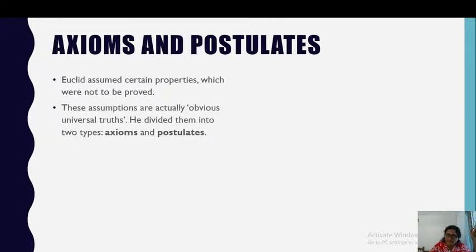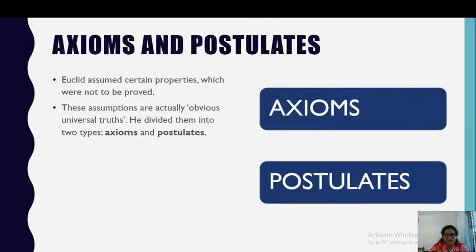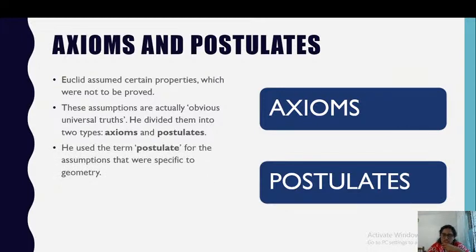Axioms and postulates are assumptions that are obvious universal truths. He used the term postulate especially for those assumptions that relate to geometry. So those assumptions relating to geometry are called postulates, and axioms can be in general.